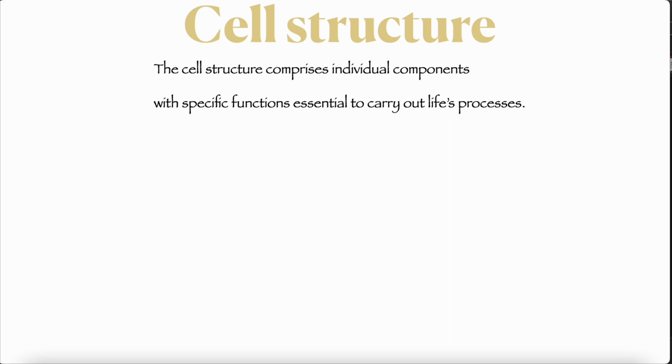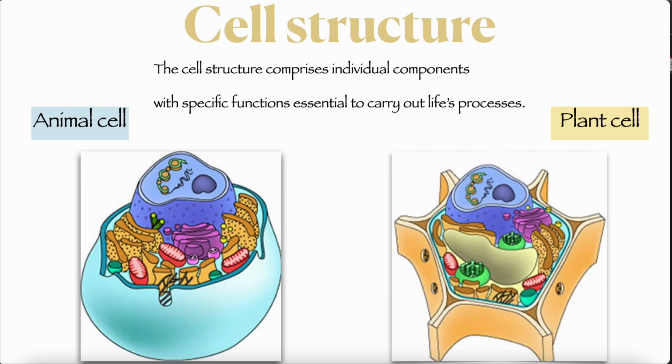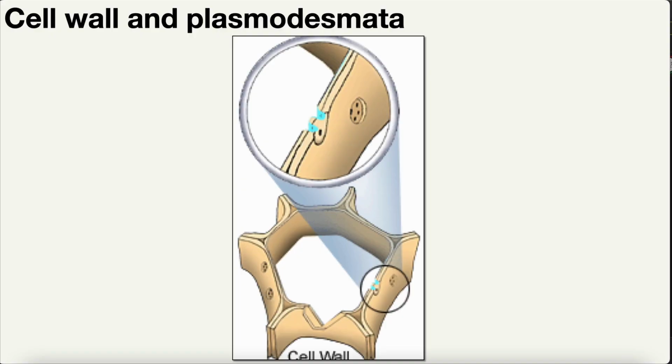Cell structure. The cell structure comprises individual components with specific functions essential to carry out life's processes. Now let's learn about each of these organelles in detail. Let's start with the cell wall and plasmodesmata. Remember, I just told you that the cell wall is only present in which cell? The plants. Animal cells do not have a cell wall. So now we are learning about the plant cell.